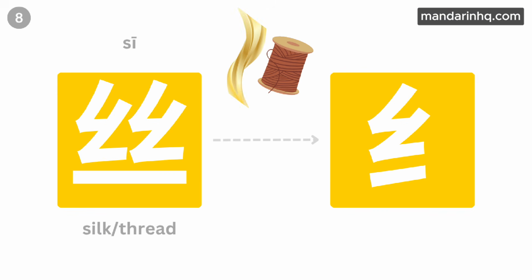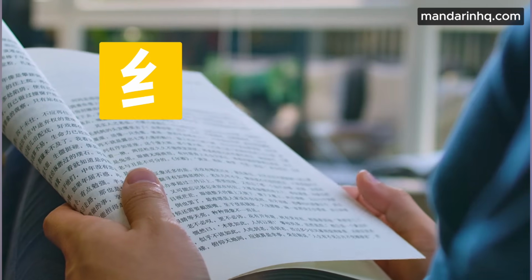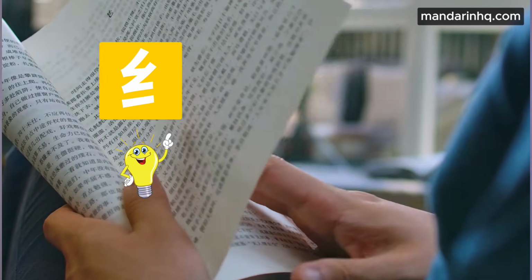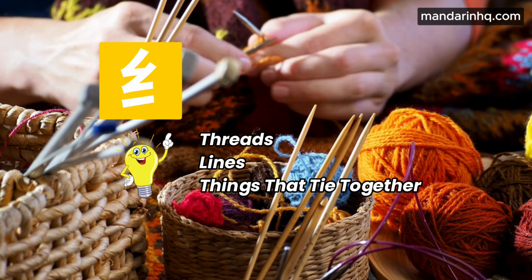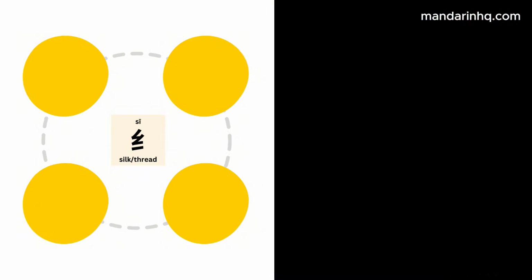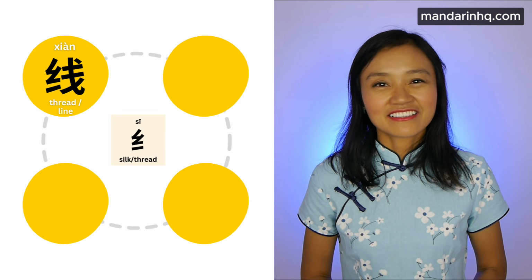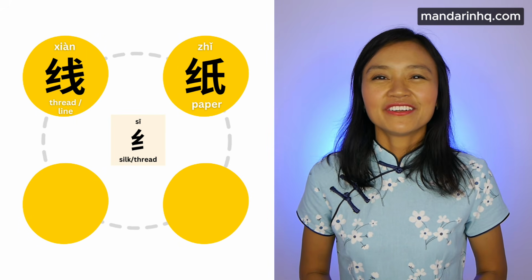Number 8 is all about connection. 丝 silk, thread. 丝 is a simplified form of 丝, silk, or thread. Whenever you see this radical on the left side of a character, think of threads, lines, and things that tie together. 线 thread, line. 纸 paper.